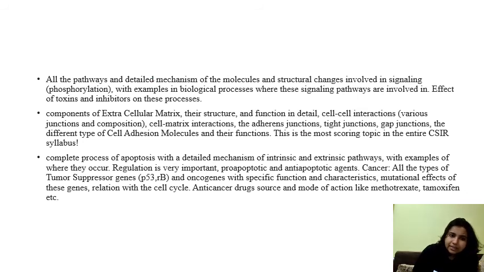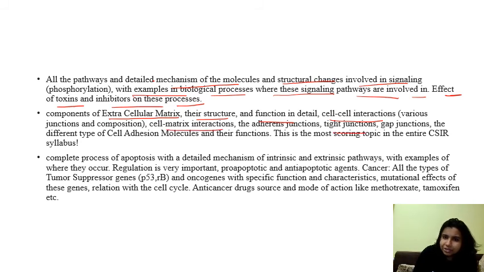Everything you have to study in detail, the pathways basically. All the pathways and detailed mechanisms of the molecules and structural changes involved in signaling, with examples in biological processes where the signaling pathways are involved. Effect of toxins and inhibitors on these processes, components of extracellular matrix, their structure and function in detail, cell-cell interactions, cell-matrix interactions, tight junctions, gap junctions, all different types of cell adhesion molecules and their functions. Complete process of apoptosis and cancer. Apoptosis, cancer, right? These all are very important from the CSIR point of view.